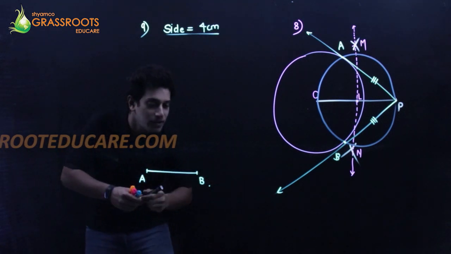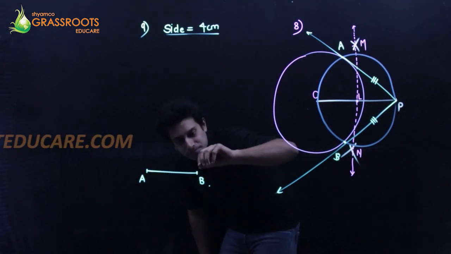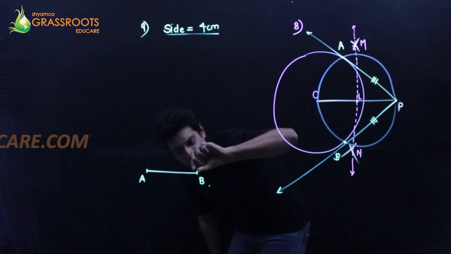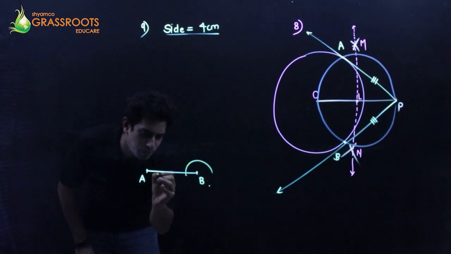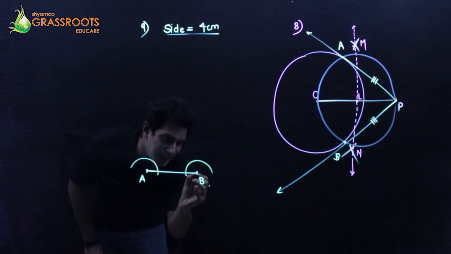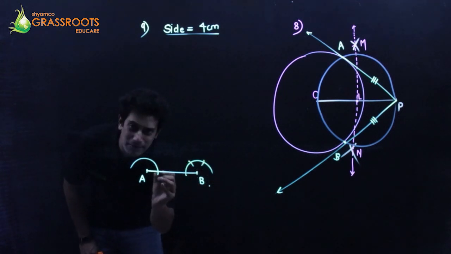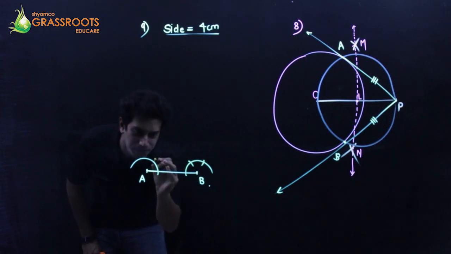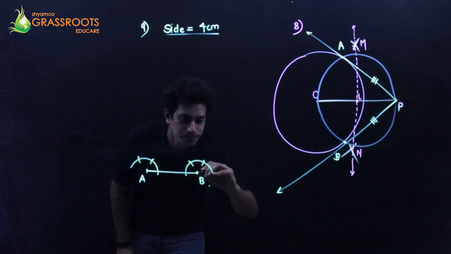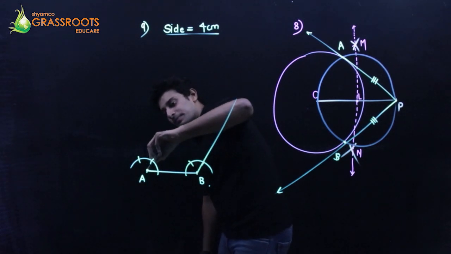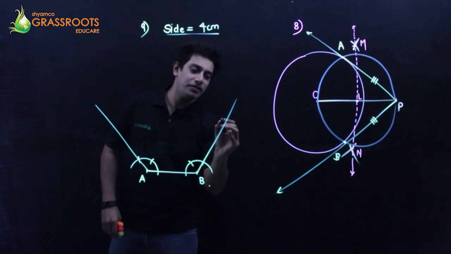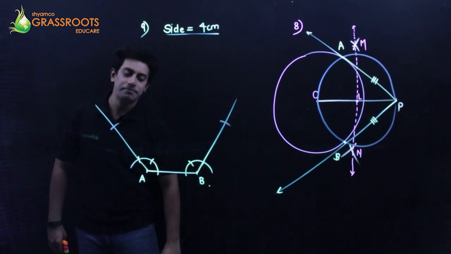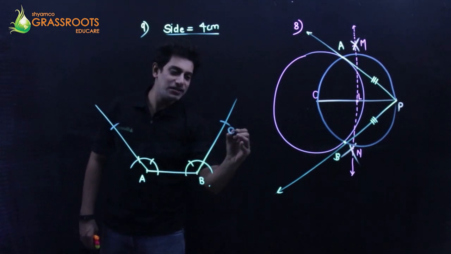See the regular method. So first, take the compass tip at B, draw an arc. Similarly from A, draw an arc. Take the same dimension, cut an arc. Take the same dimension, keep the point here, cut an arc. Extend. Alright. I'm going to cut 4 centimeter. So this is going to be A, B, C.